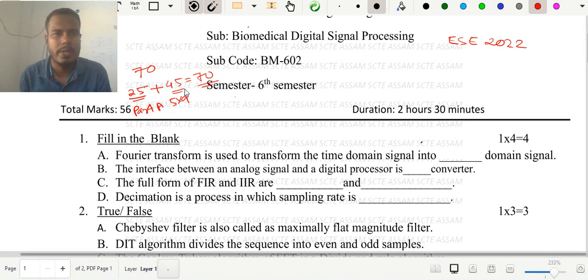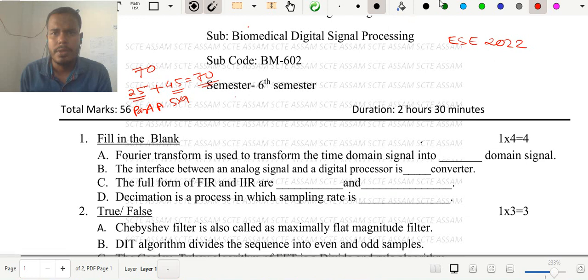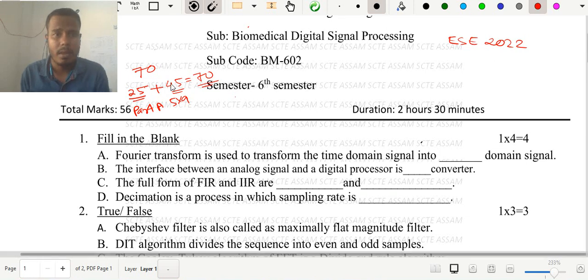To get these 25 marks, you have to study the previous year's papers as well as go through the concepts very clearly, and then only you can get good marks out of part A. So now let us discuss the short questions.